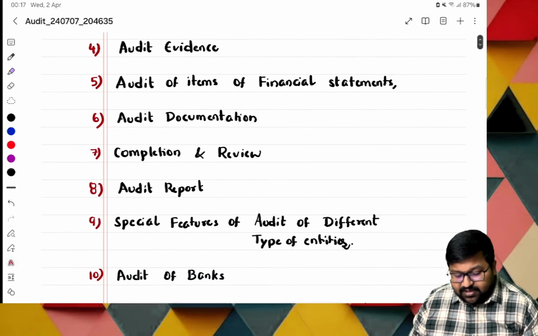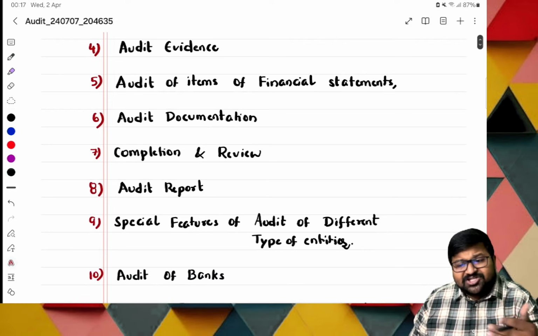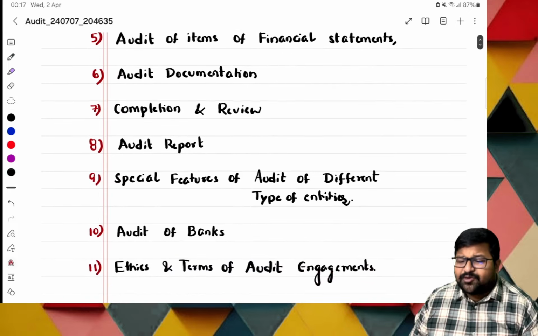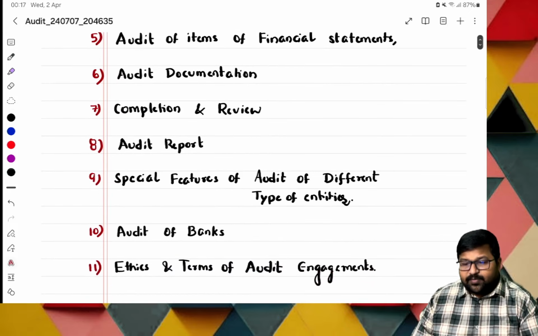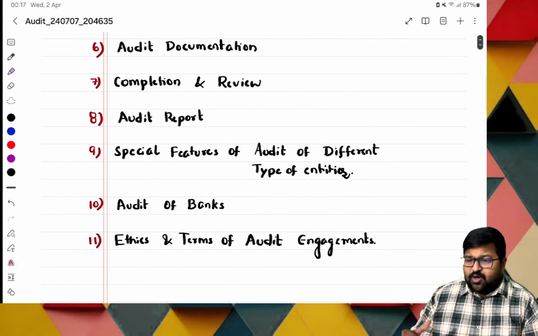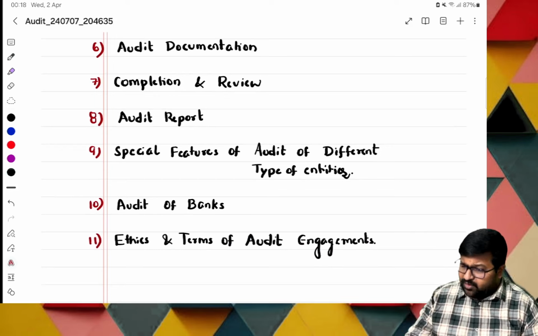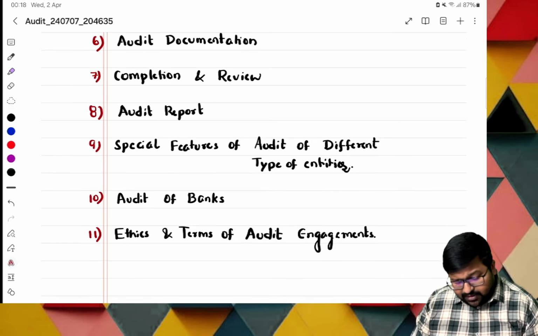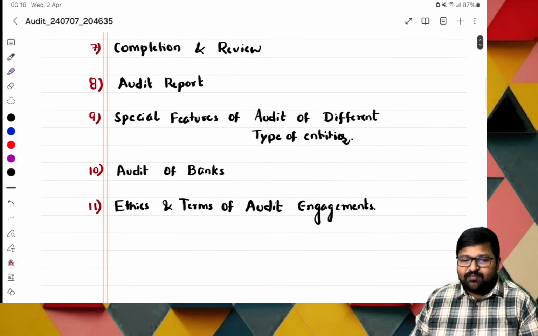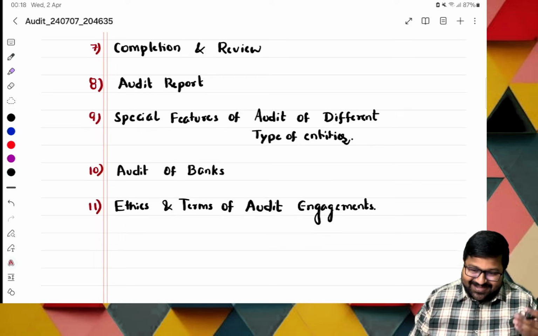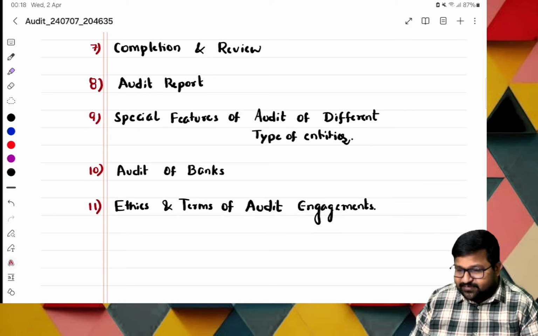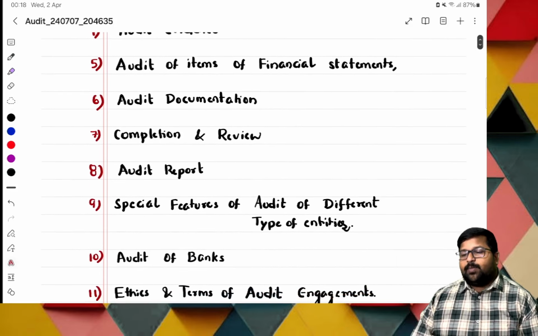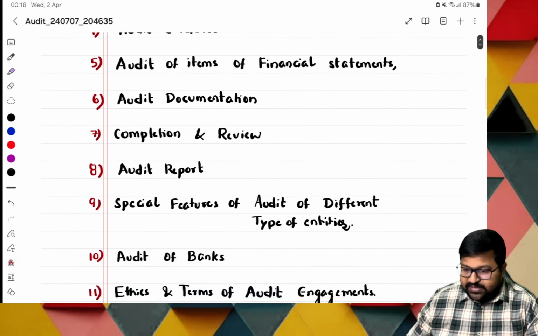The seventh topic is completion and review. The eighth topic is audit report. The ninth topic is special features of audit of different types of entities. Last but one is audit of banks. And the last one is ethics and terms of audit engagement. So these are the total 11 topics at inter level.